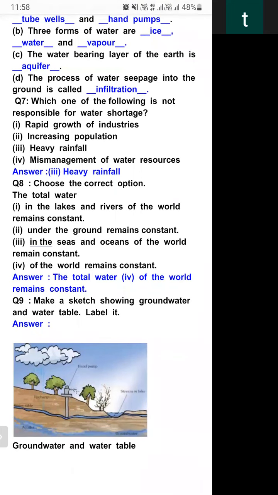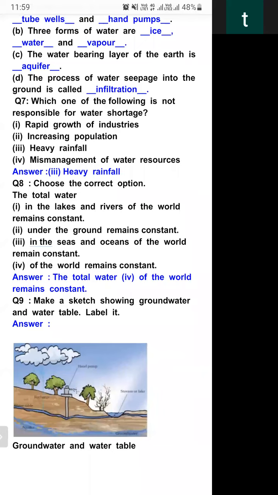Choose the correct option. Question number 8. Does the total water in the lake and river of the world remain constant? No, it is not like that. Under the ground remains constant? No, it is decreasing day by day. In the sea and ocean only? No. The total water of the world remains constant, whether it is in the form of snow, ice, polar caps, under the ground, in river, in ocean, or in the form of water vapor in the air.